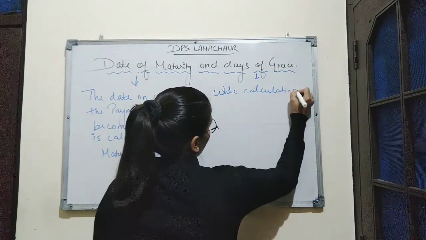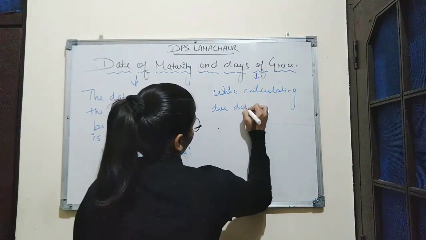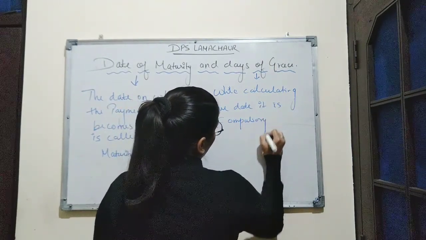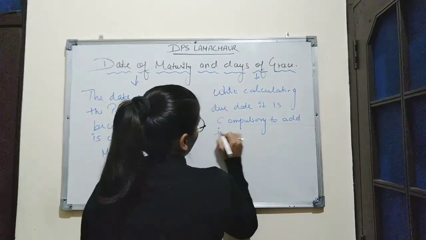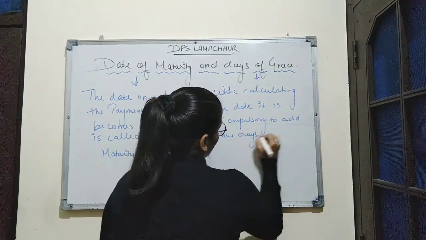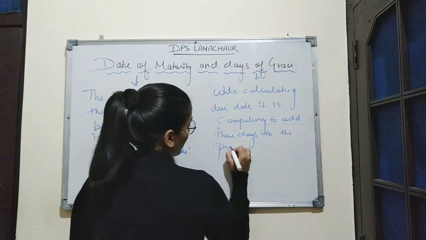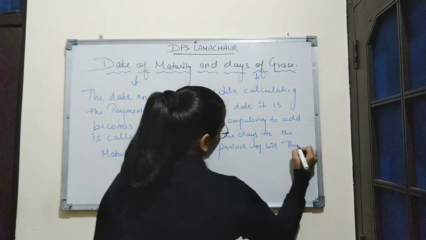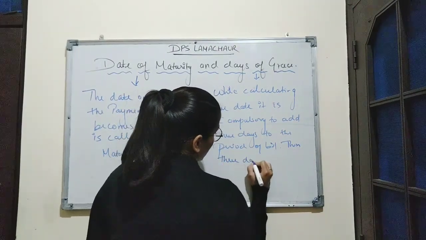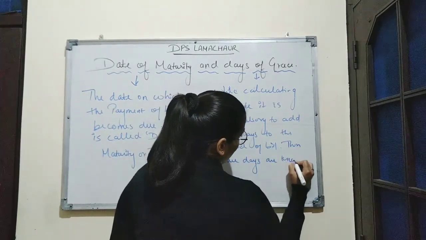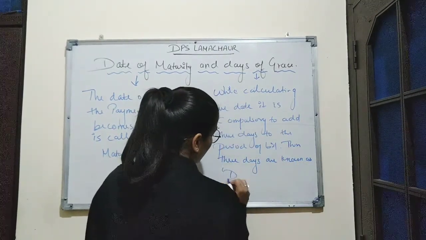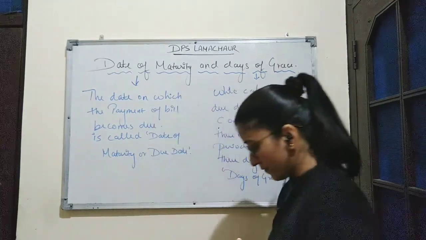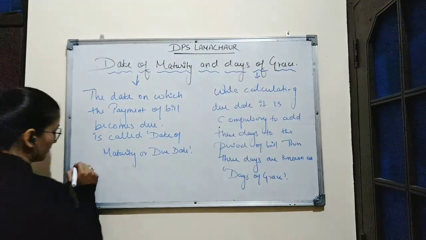While calculating the due date, it is compulsory to add 3 days to the period of bill. These 3 days are known as days of grace. We'll understand this with an example.